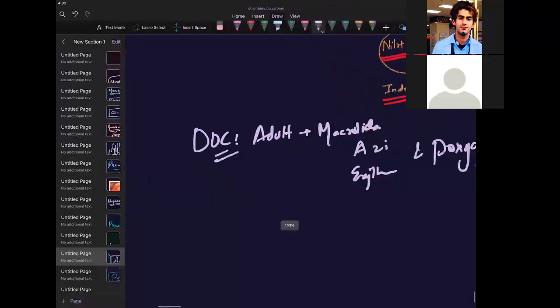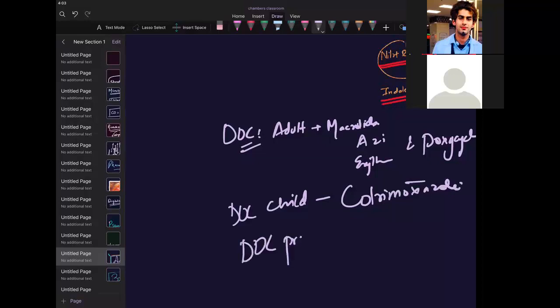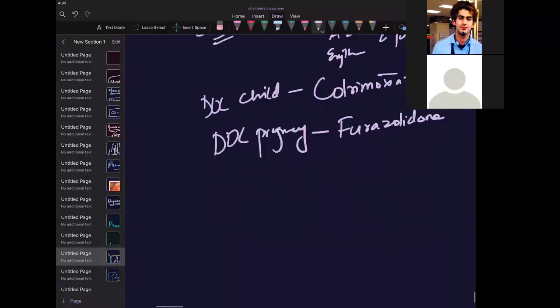You can write this. Okay, you have now become masters of this. DOC for a child is cotrimoxazole. If the female is pregnant and she has got cholera, then furazolidone. Okay, this is what you can remember.